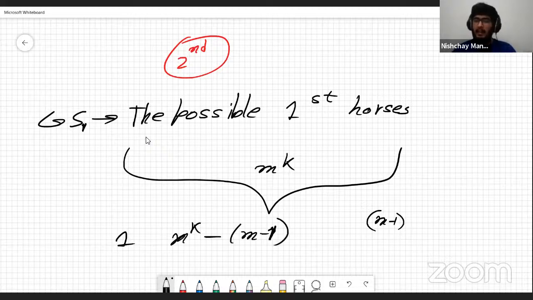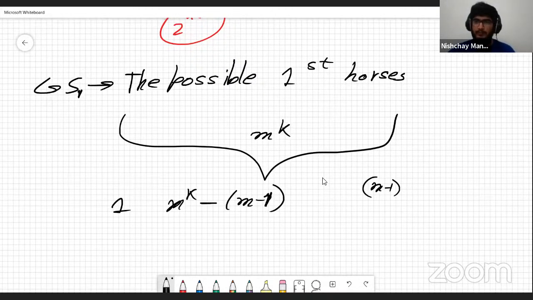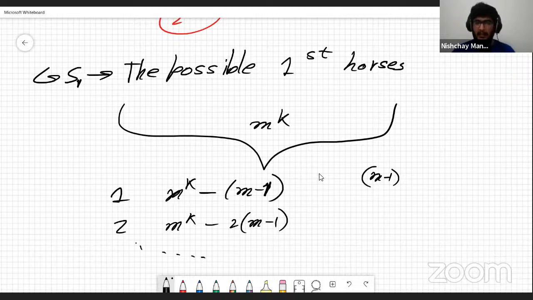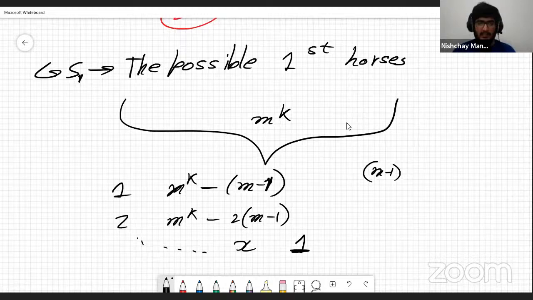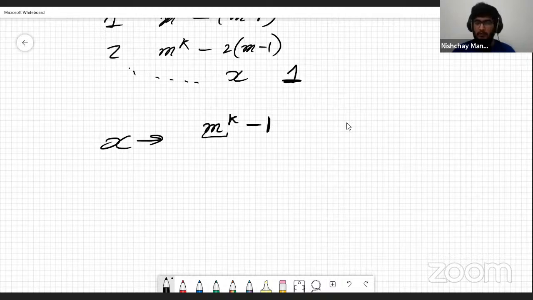Then we select another m horses from the set randomly, right? It can be the horse that came first in the first round, or another horse. It doesn't really matter which horse we are selecting. But in the second race, we are reducing the set to m to the power k minus 2 times m minus 1. We do this like for eternity, and finally we are going to have one horse in some x races. So what is going to be the x? X is going to be m to the power k minus 1, because initially the size was m to the power k, and in the end it's 1.